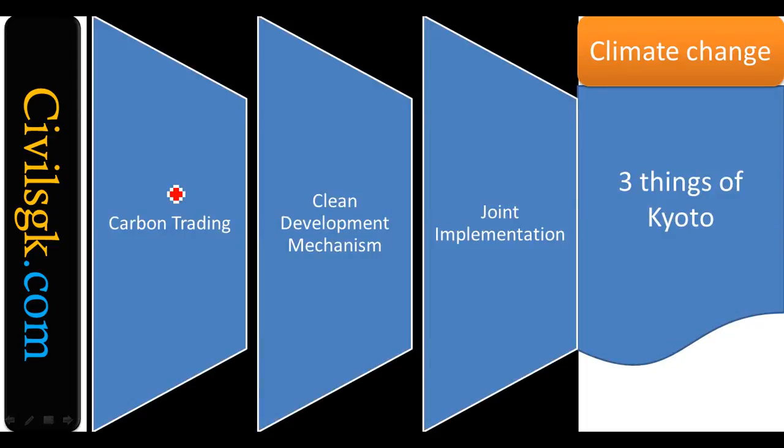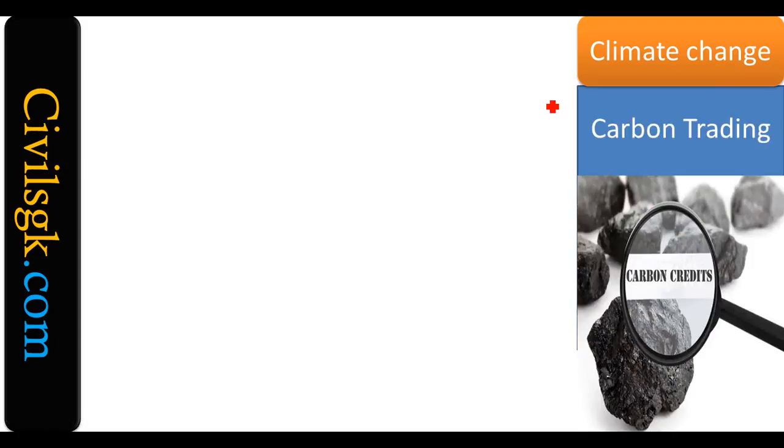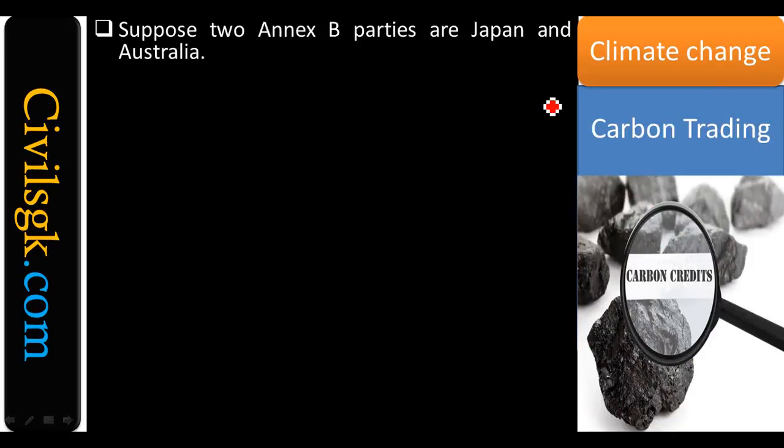Carbon trading, or clean development mechanism, and joint implementation. What are these three plans all about? Carbon trading. We will see it by an example, and you will be able to understand.